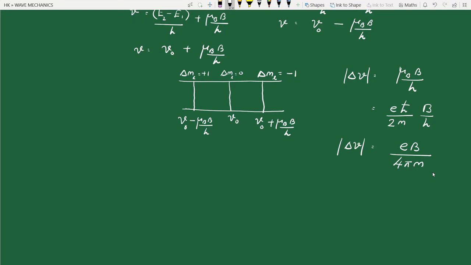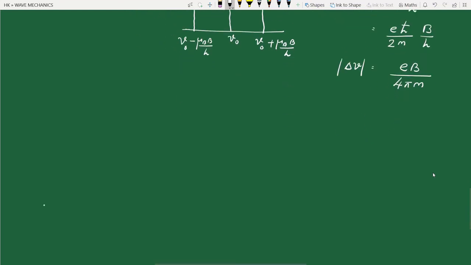We can also calculate the corresponding change in wavelength. For that we proceed like this. Nu is equal to c by lambda. So delta nu is equal to minus c by lambda square delta lambda if we take differentials on both sides. And taking only the magnitude, delta nu is equal to c by lambda square magnitude of delta lambda.